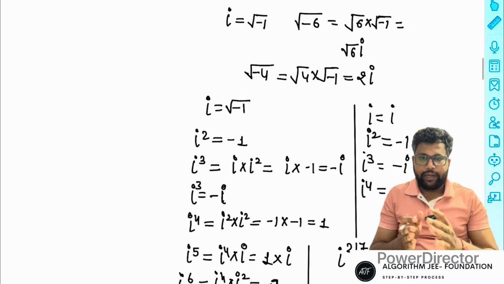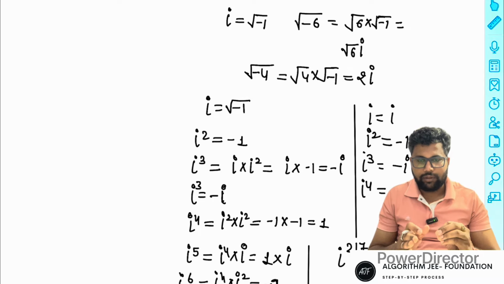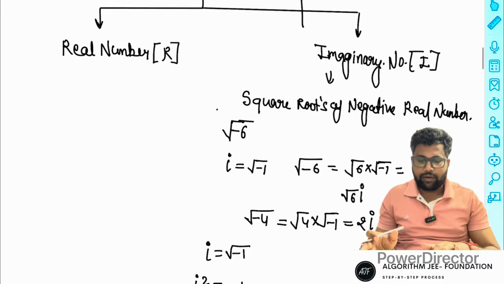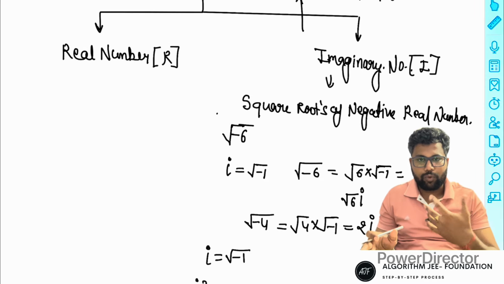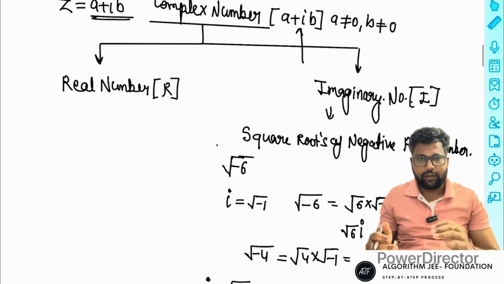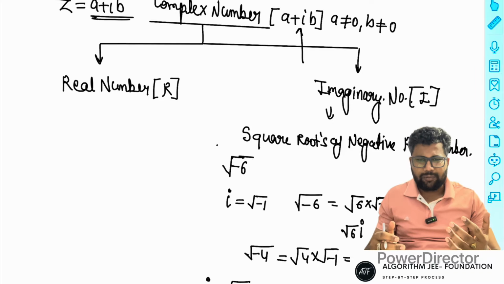Otherwise, complex number is one individual chapter. At that time we will discuss real and complex numbers, what the meaning of an imaginary number is, and how lots of possibilities and applications arise in imaginaries, with lots of thinking involved in complex numbers. Okay. So now after that, let's start the real numbers.